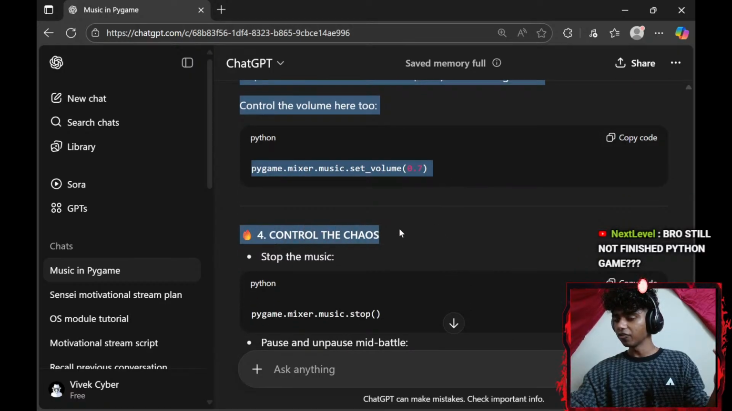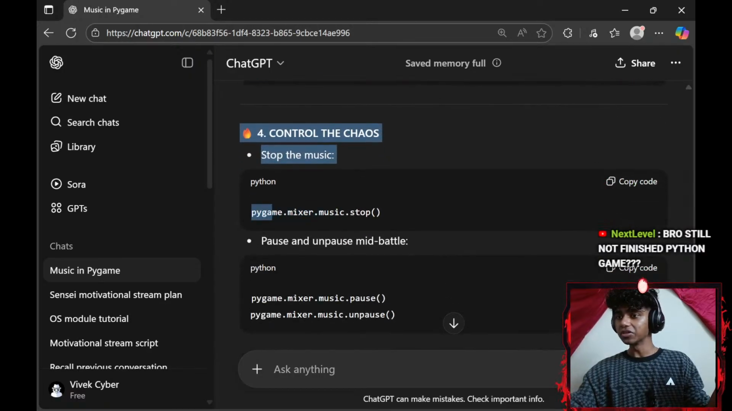pygame.mixer.music.set_volume. Okay, number four, control the chaos. Stop the music: pygame.mixer.music.stop.